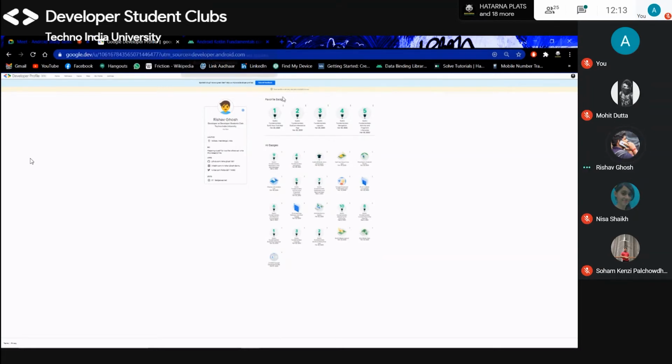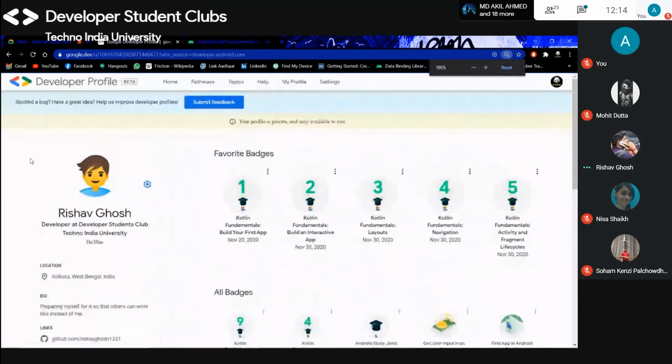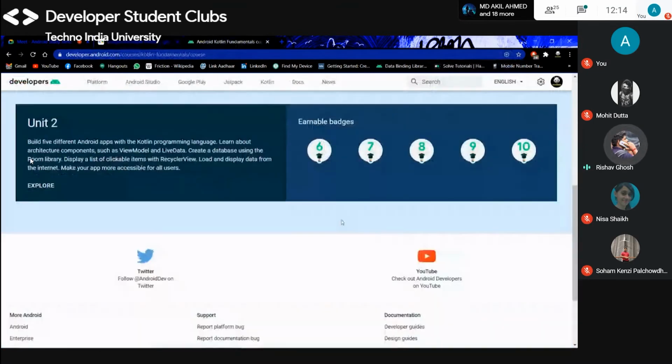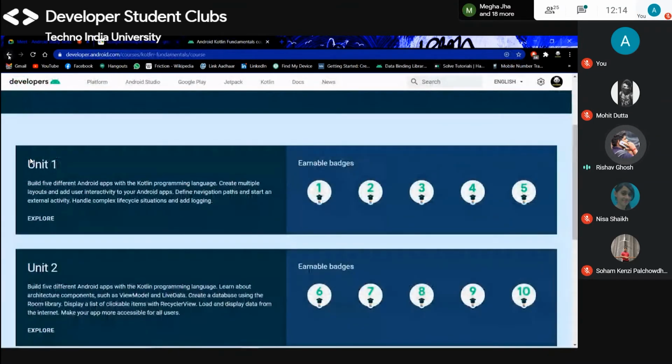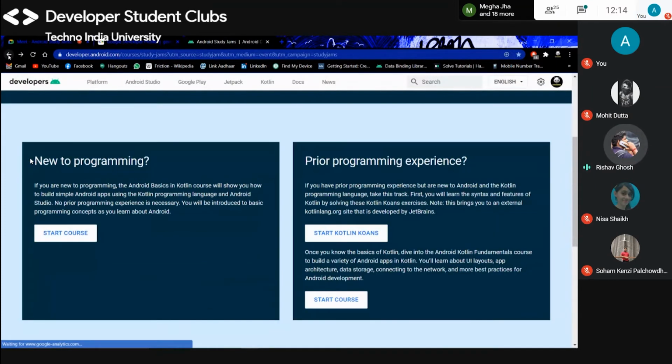So this is the thing you need to do between January 25th. In the next sessions, I will be describing these things and the details about this. Now I think I should show you Android Studio, how it works and how it runs.